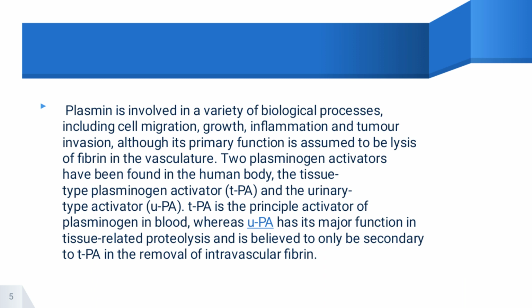TPA is the principal activator of plasminogen in blood, whereas UPA's main function is tissue related proteolysis, and it is believed to only assist TPA in the removal of intravascular fibrin.